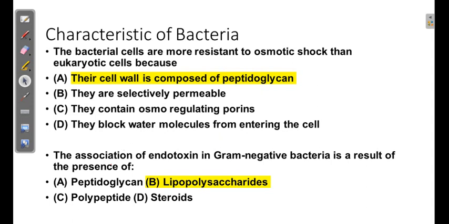Now generally in our pharmaceutical microbiology, we all know that bacteria can be classified into gram positive bacteria and gram negative bacteria based on the composition of the cell wall, and that is where these two questions come from. Bacterial cells are more resistant to osmotic shock than eukaryotic cells, because why? Because the cell wall is made up of peptidoglycan. The second is about the endotoxin present in gram negative bacteria.